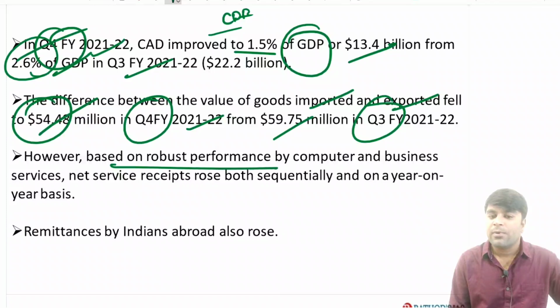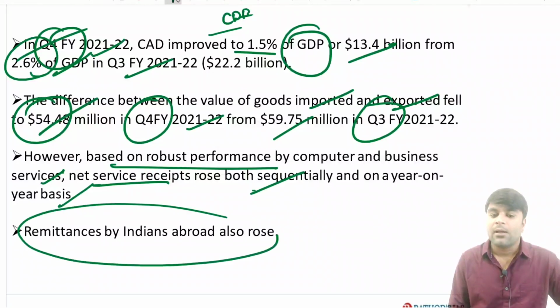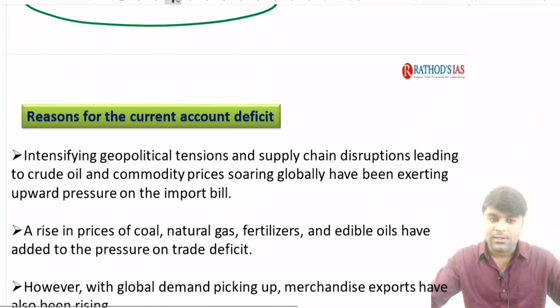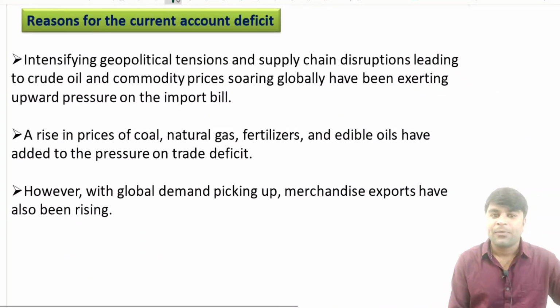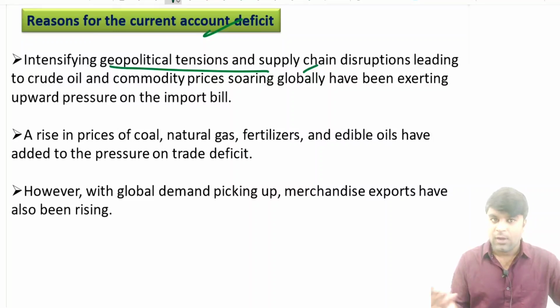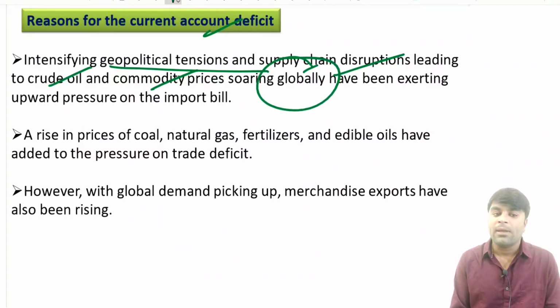However, based on the robust performance by the computer and business services, net services receipts like the invisibles rose both sequentially and on a year-on-year basis. Remittances by Indians abroad also rose. When we look at the reasons for the current account deficit, intensifying geopolitical tensions, you know about it, and supply chain disruptions leading to crude oil and commodity prices soaring globally have been exerting an upward pressure on the import bill, right?